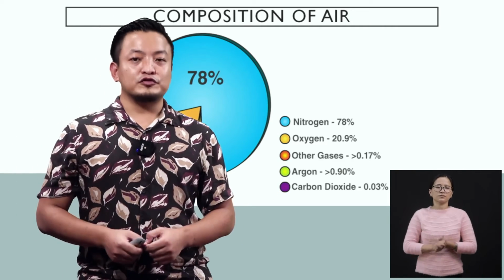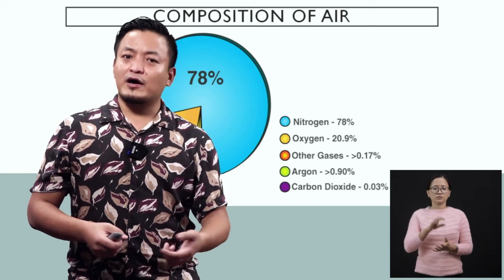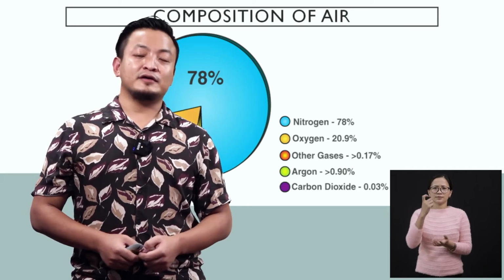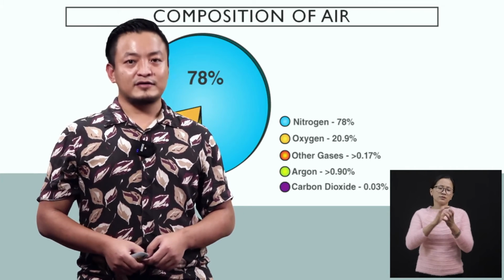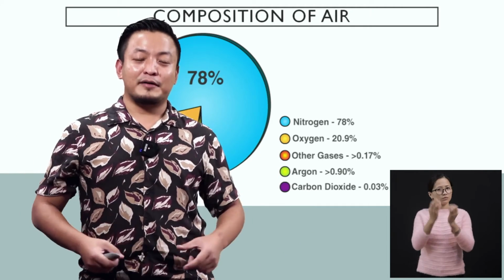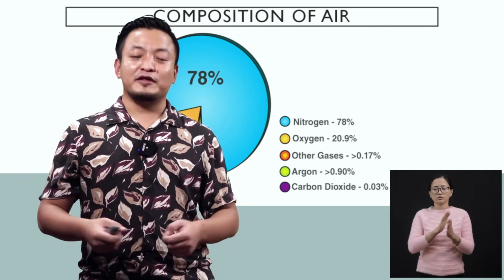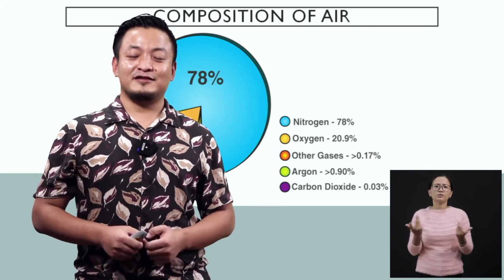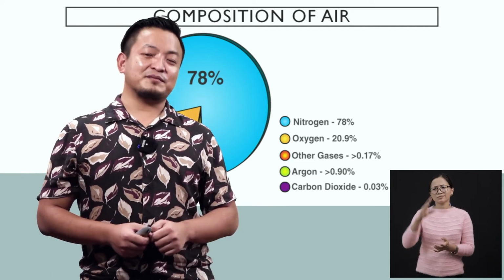Now let me give you a practical example. When you eat food at home, you take rice, meat, pickle, chutney, right? In your plate, which one is more in number? Rice. Which one is lesser in number?